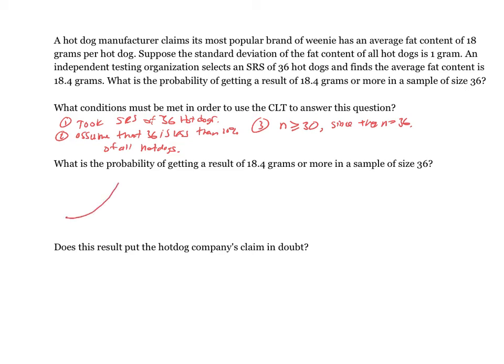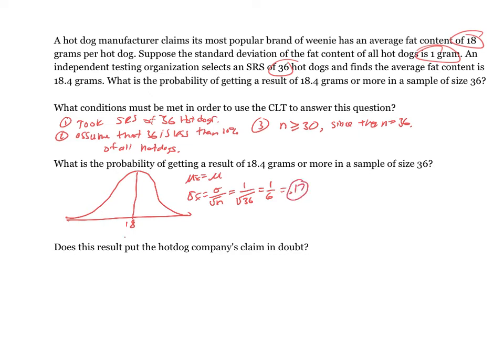So that tells me that my sampling distribution will be a bell-shaped curve. And remember, the mean of the sampling distribution will equal the population mean. So that was 18. And my standard deviation is going to be the population standard deviation divided by the square root of my sample size. We had 1 gram as the standard deviation of the population, and my sample size is 36, so I do 1 over the square root of 36. So that's 1/6, and 1/6 as a decimal is about 0.17.